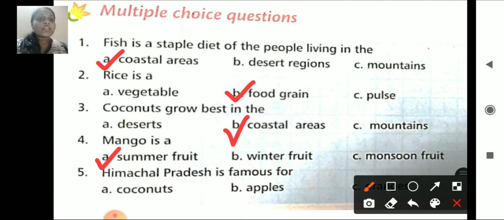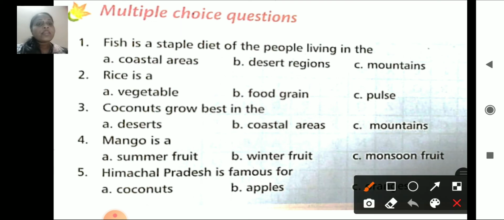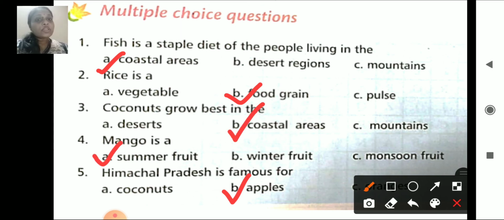Himachal Pradesh is famous for its apples. So fish is a staple diet for the people living in the coastal areas. Rice is a food grain. Coconuts grow best in the coastal areas. Mango is a summer fruit. Himachal Pradesh is famous for apples.